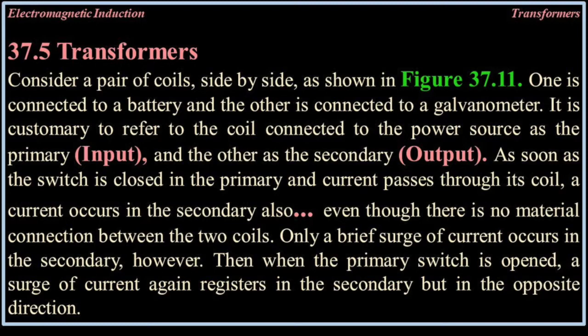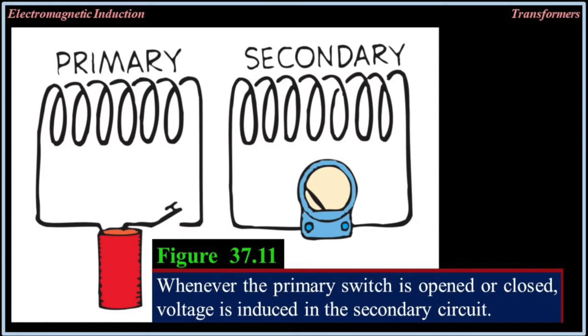37.5. Transformers. Consider a pair of coils side by side as shown in figure 37.11. One is connected to a battery and the other is connected to a galvanometer. It is customary to refer to the coil connected to the power source as the primary input and the other as the secondary output. As soon as the switch is closed and current passes through the primary coil, a current is produced in the secondary also, even though there is no material connection between the two coils.